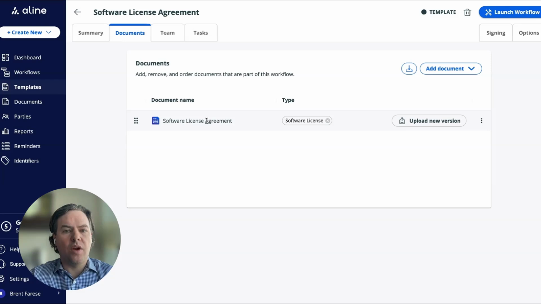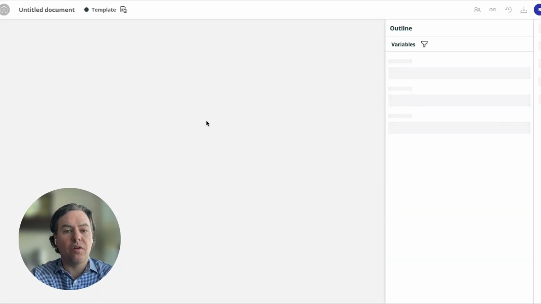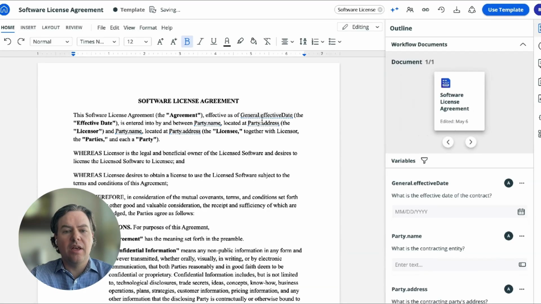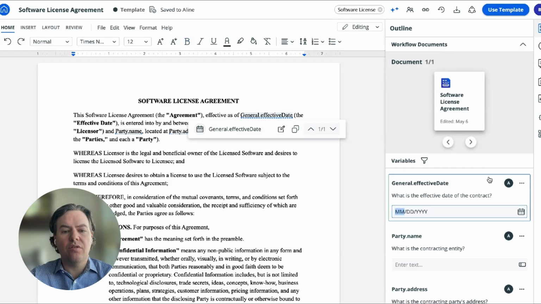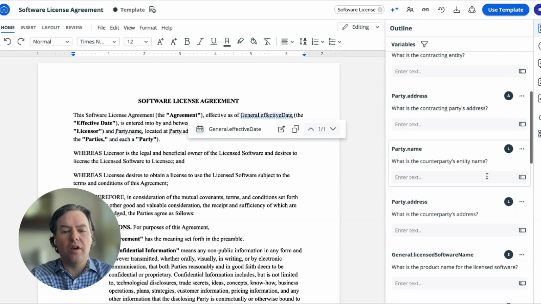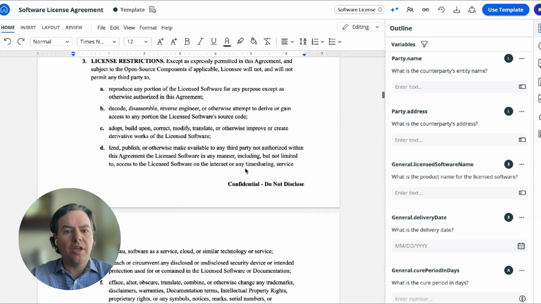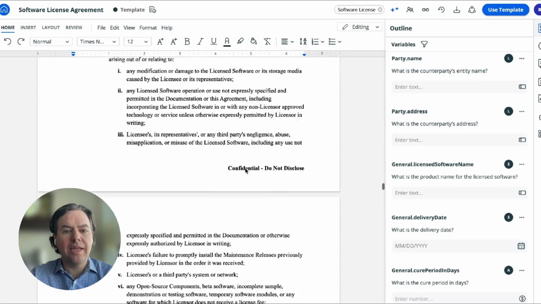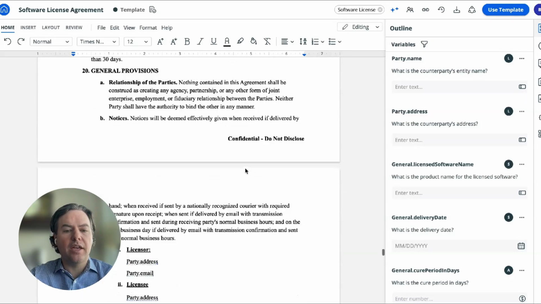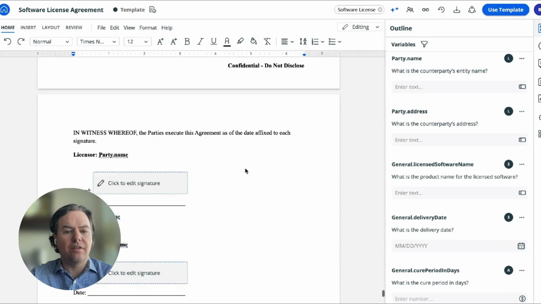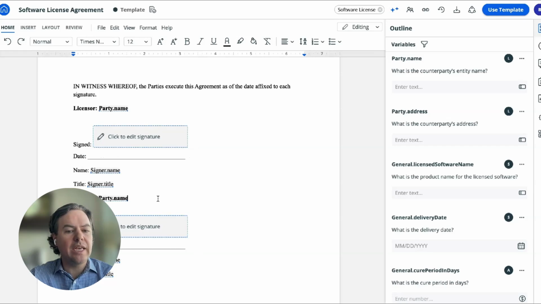And you can see when I crack open the file for this software license template document, within here, I have various fields for different team members to fill out, attorneys, customers, sales reps, and more, so that everybody can collaborate effectively and efficiently on completing this agreement, getting it approved, and getting it over the line to be signed fast. Additionally, electronic signature is built in so that you can seamlessly go from negotiation to signature fast, and close these contracts and have them stored in your AI repository effectively and efficiently.